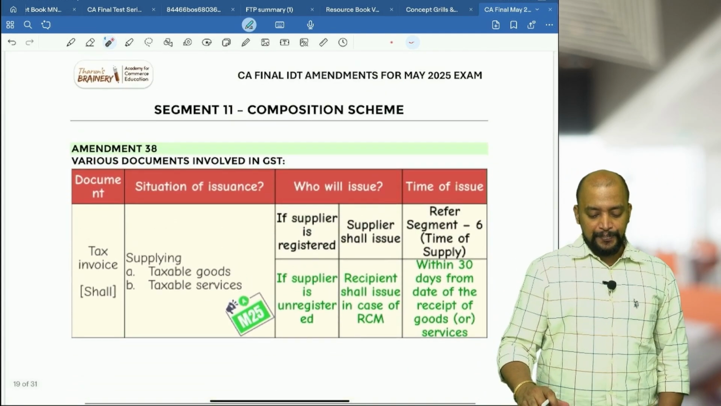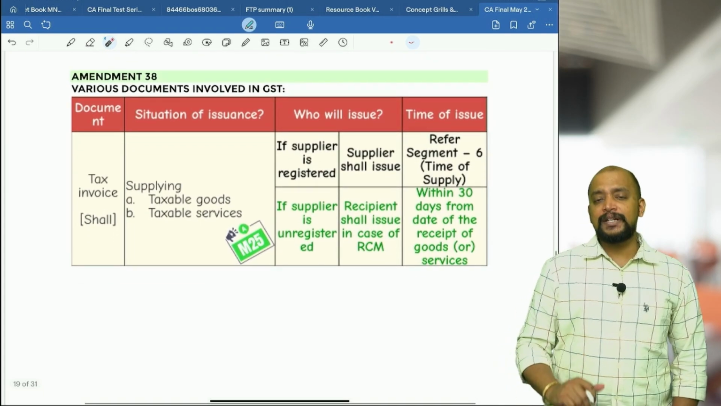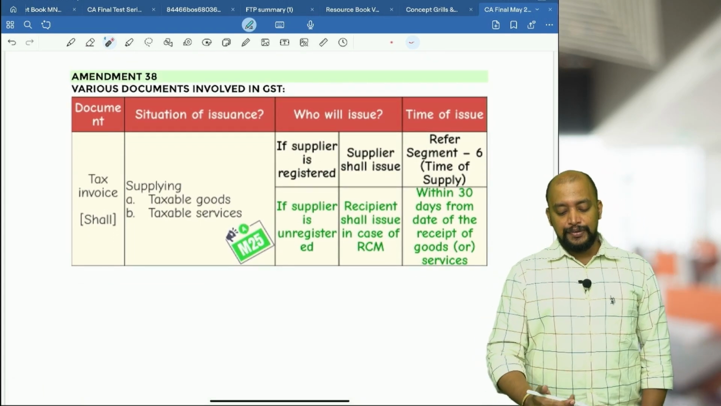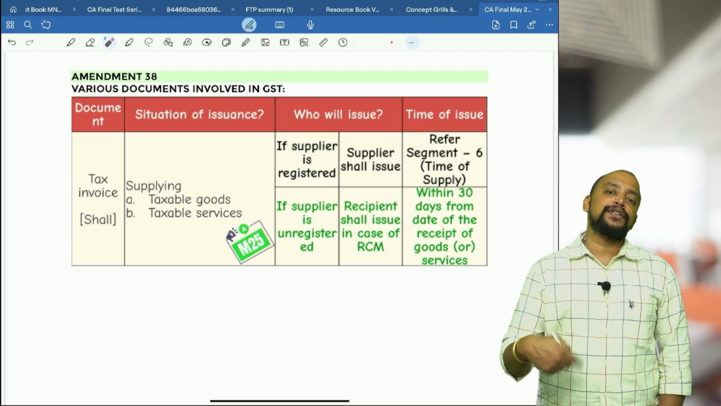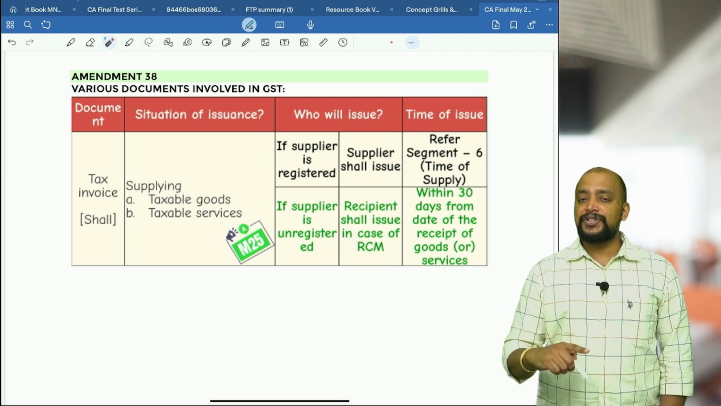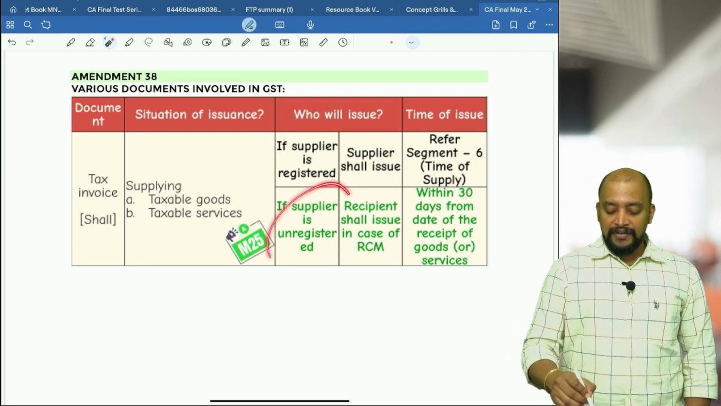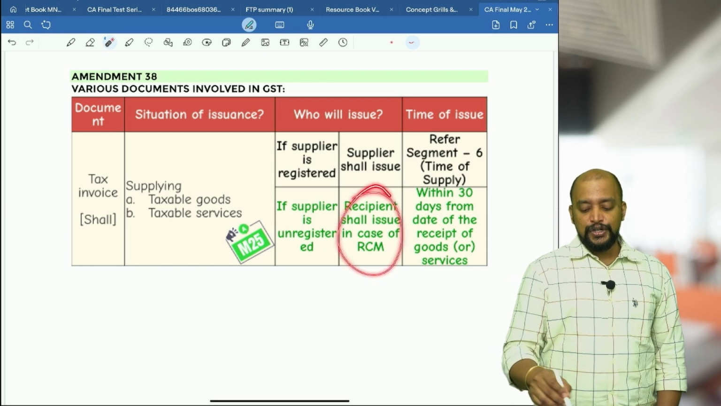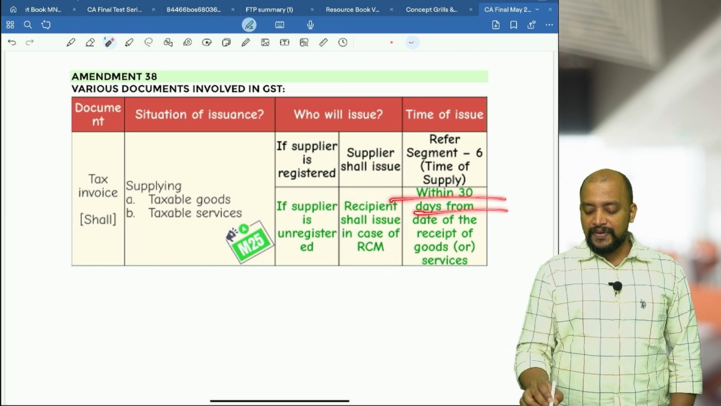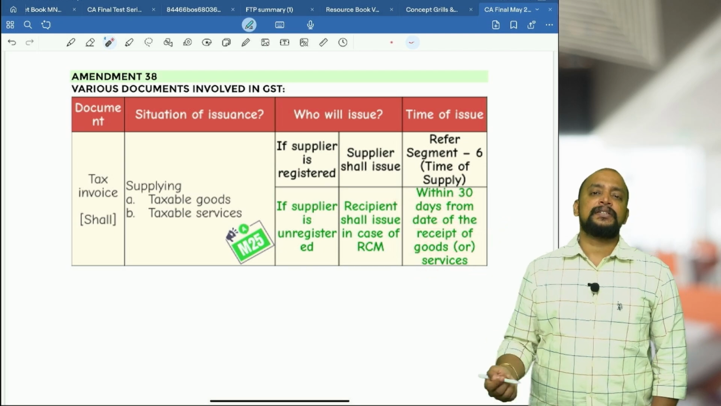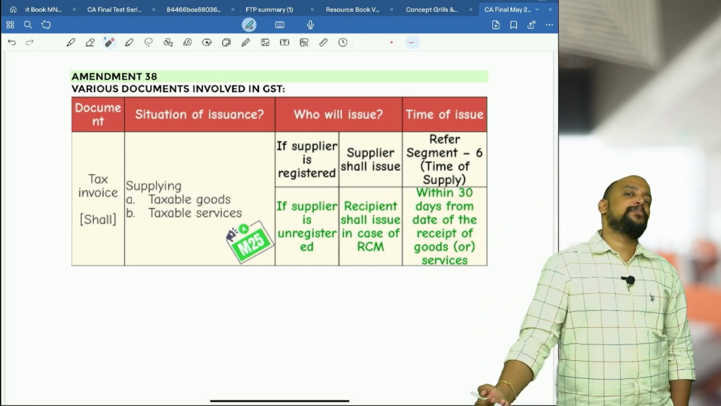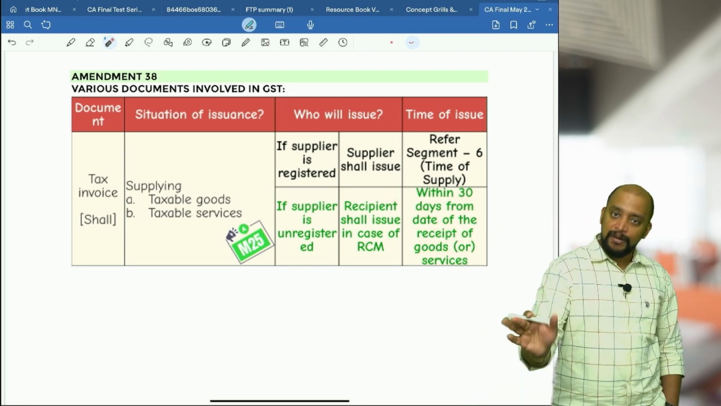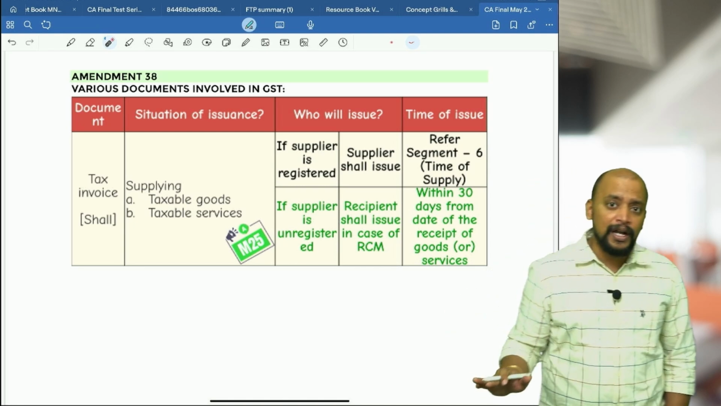Then next one, various documents involved in GST. I told you, the recipient has to give an invoice to the supplier. If the supplier is unregistered and the supply is covered under RCM, the recipient shall issue an invoice within 30 days from the date of receipt of goods or services. There is a lot of confusion as to whether this is applicable for May 25 or not. On the safer side, you remember this for May 25, you write nothing wrong in that.